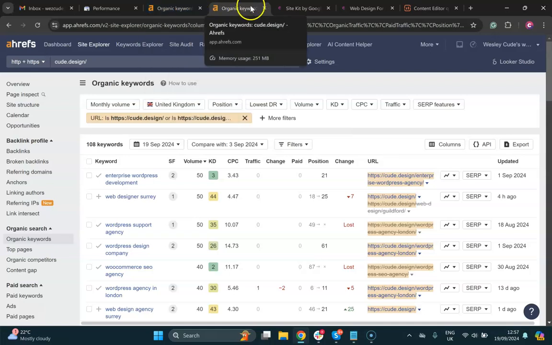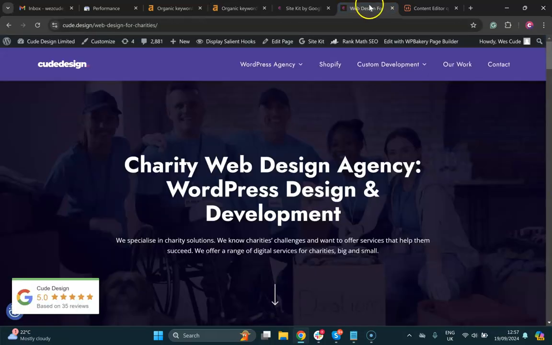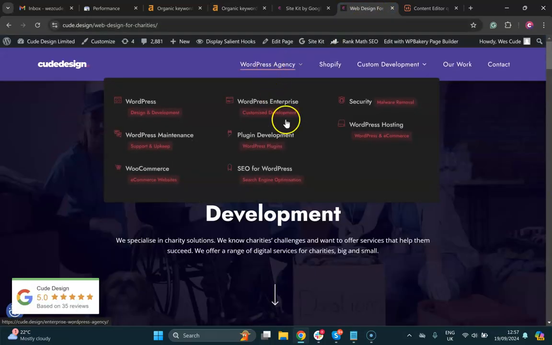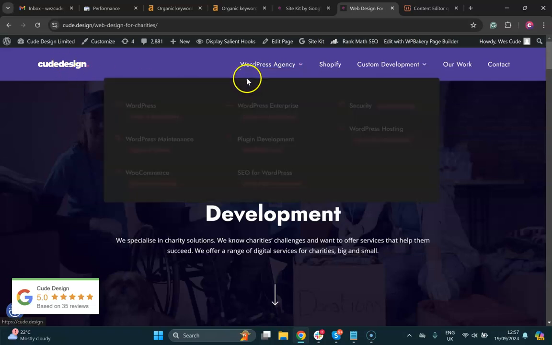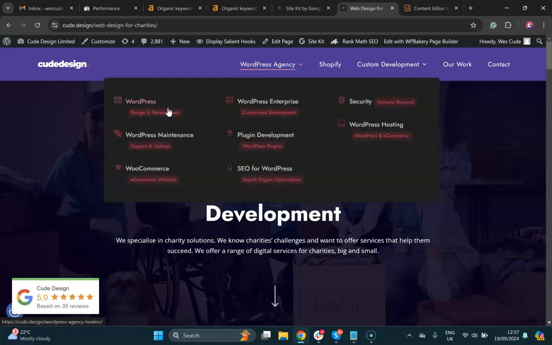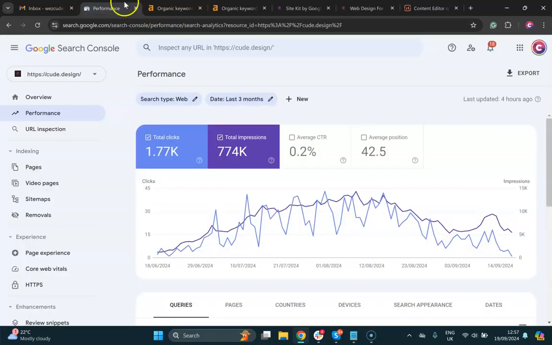So what I'm going to do is roll back all the pages, to be honest. I'm going to keep the site navigation as it is. I think that's good. I'm going to roll back the pages to the content they were on the 3rd, because it's quite possible it was actually recovering then. It was settling down and recovering, and I've changed all the written content and now it's completely dropped off. But we don't know until we try. So yeah, sucks. Good case study though to show you guys.